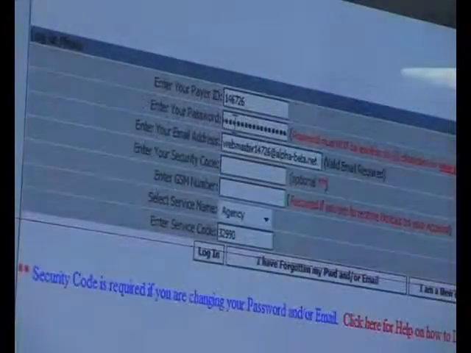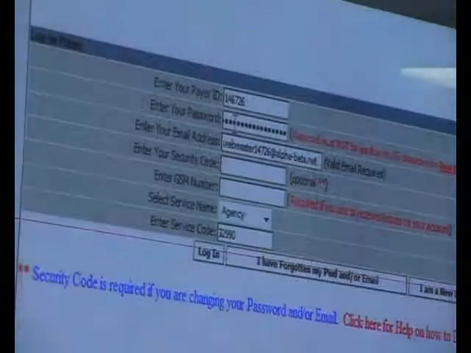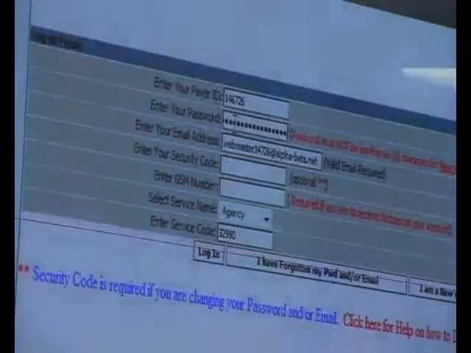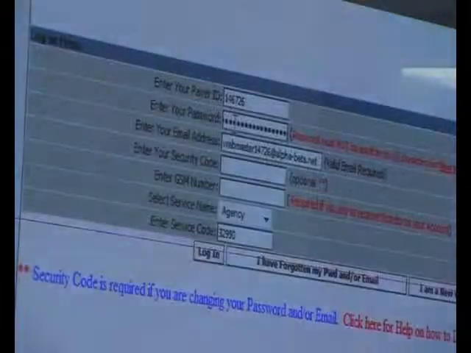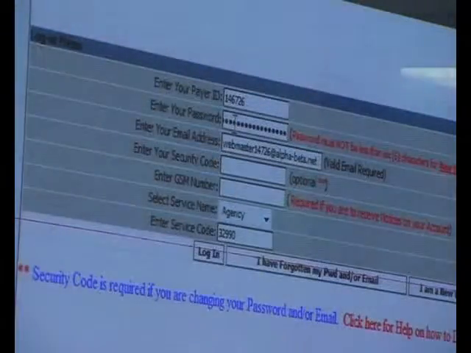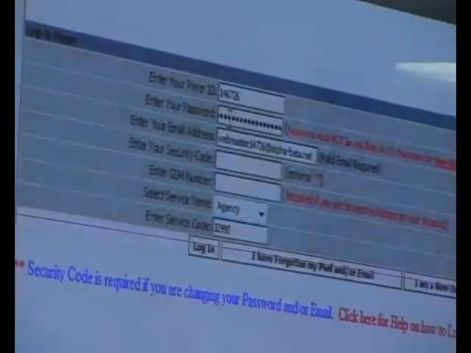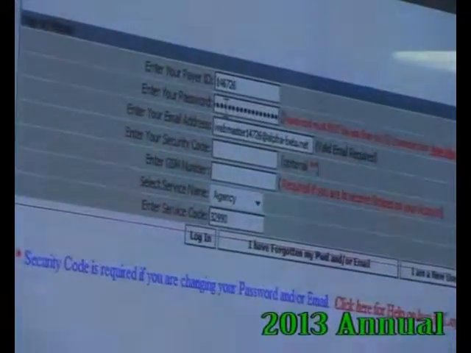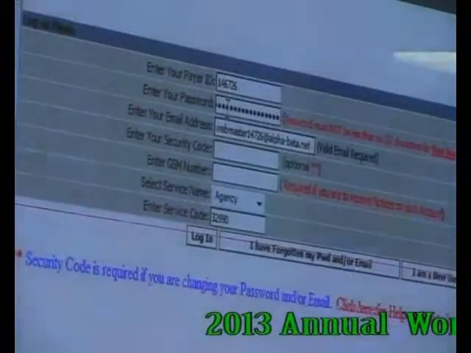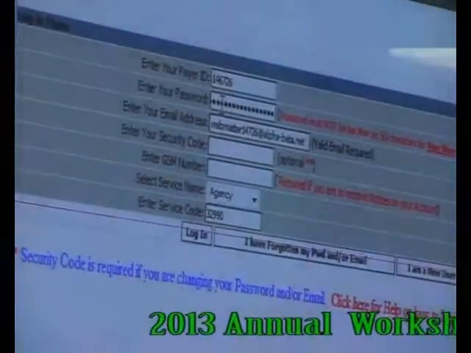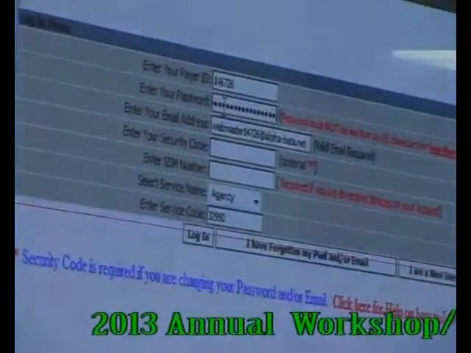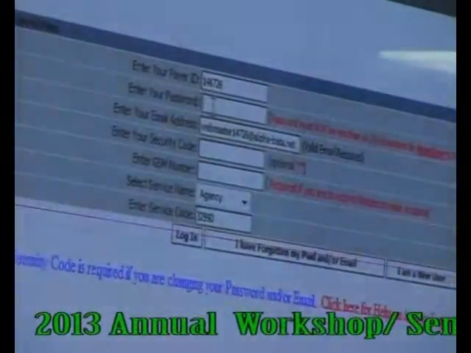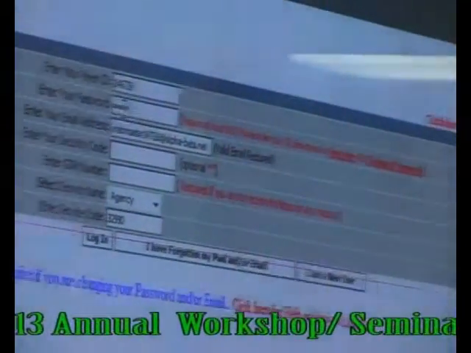Now, when you have logged on and you have been given a privileged logon as an agency, this is what we are going to do. When you come in here, you put your pay ID, you put your password, you put your email address. I've done something wrong. That's not my password. Looks better now. Now we put in all of this information.